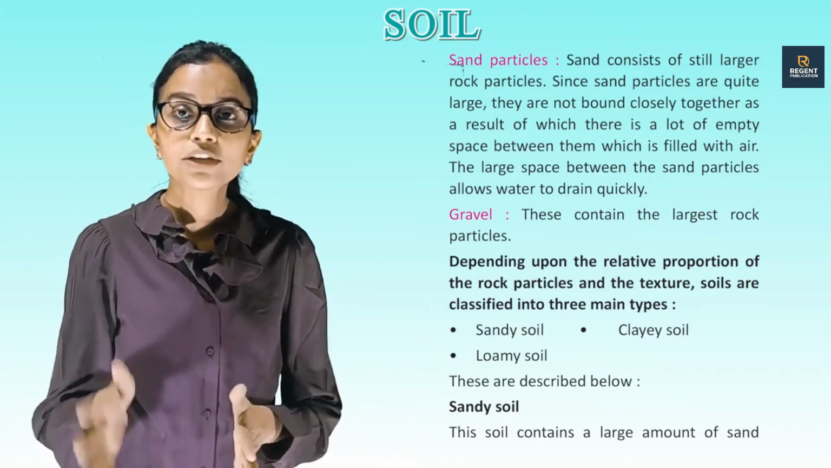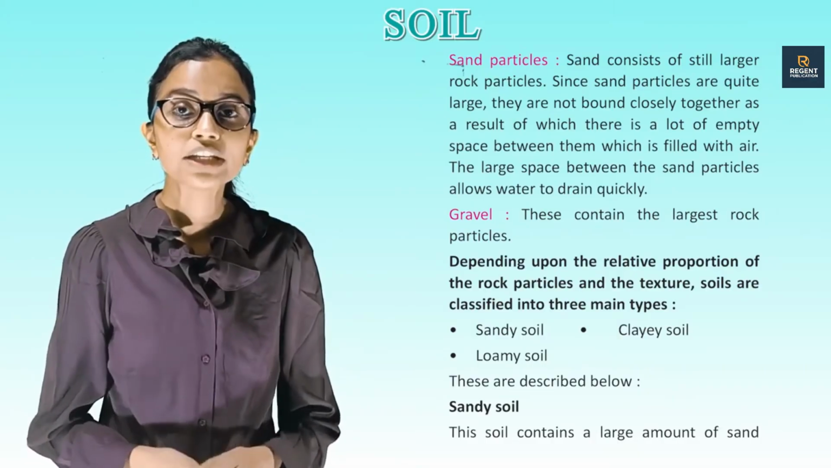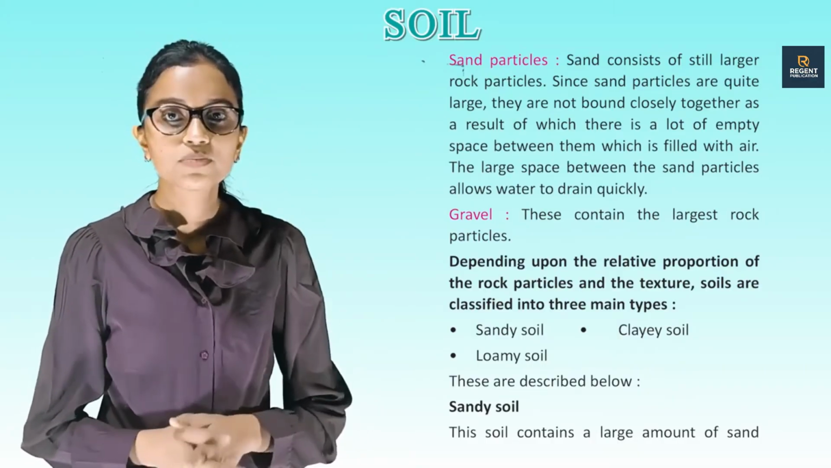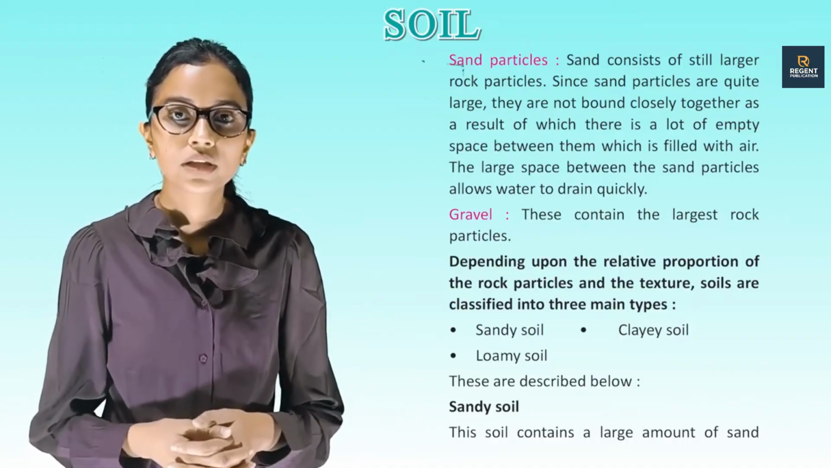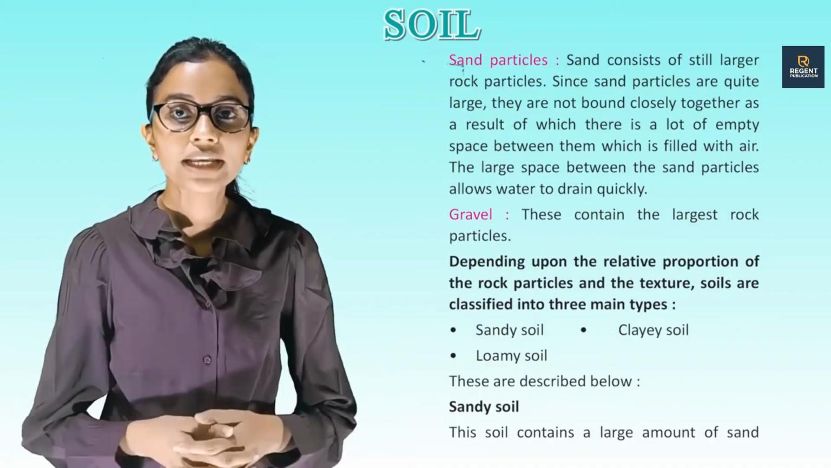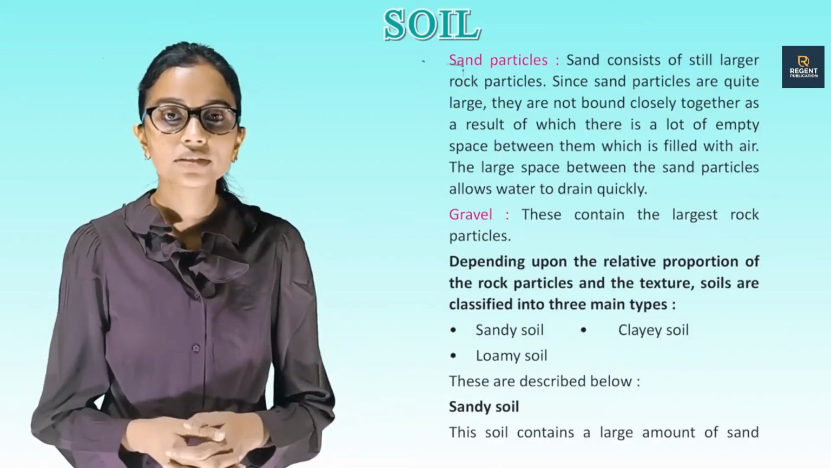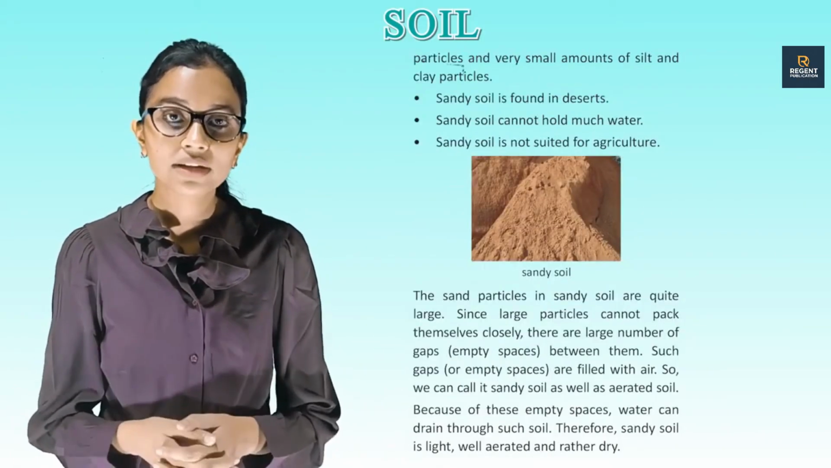Depending upon the relative proportion of the rock particles and the texture, soils are classified into three main types: sandy soil, clay soil, loamy soil. These are described below. Sandy soil. The soil contains a large amount of sand particles and a very small amount of silt and clay particles.